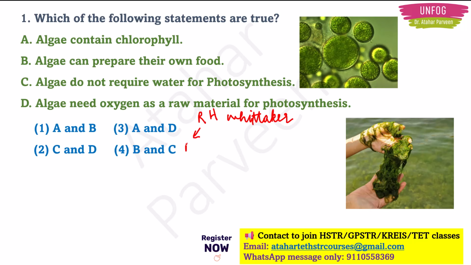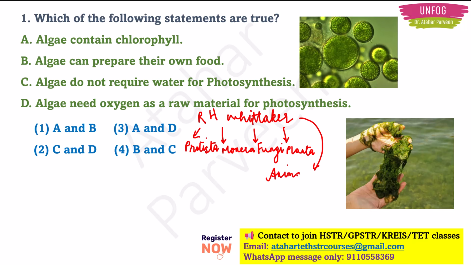The first kingdom he gave is kingdom Protista. The next kingdom he gave is kingdom Monera. The next kingdom he gave is kingdom Fungi. Another kingdom he gave is kingdom Plantae. And another kingdom he gave is kingdom Animalia. Okay. So he said that these algae come under kingdom Protista.